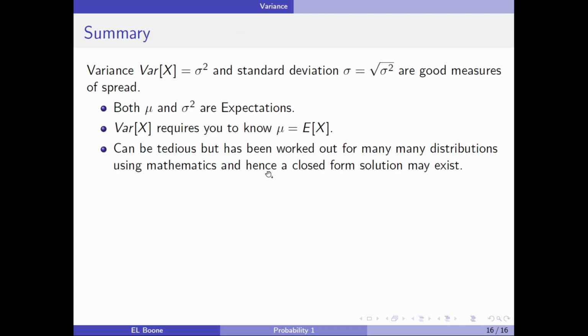All right, so what do we know? The variance of X is equal to sigma squared, and the standard deviation is just the square root of that. And they're decent measures of spread of a distribution. Both mu and sigma squared are expectations, and the variance of X requires you to know the expected value. It can be tedious, but has been worked out for many, many distributions using mathematics, and hence a closed form solution may exist for your particular problem.